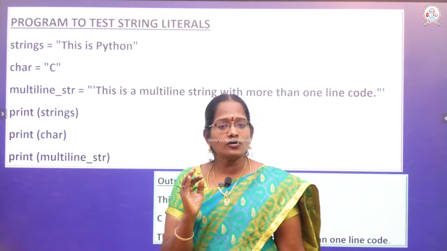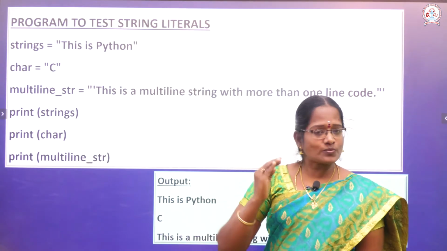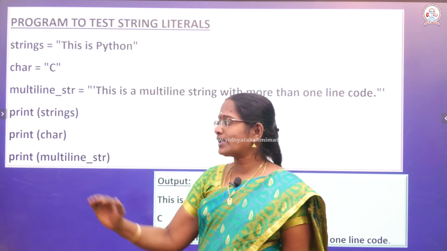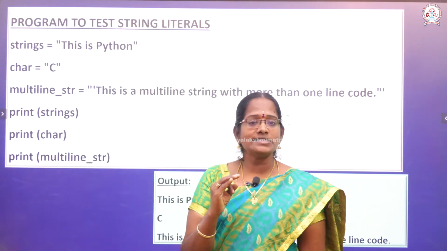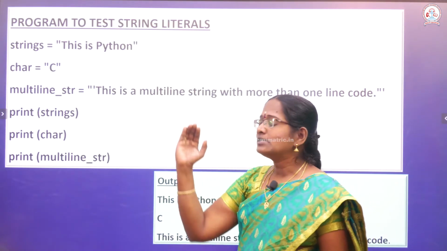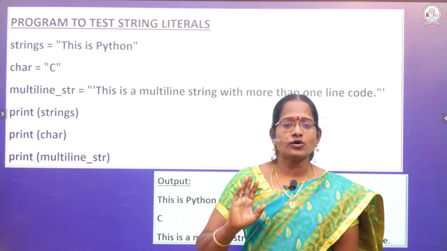In triple quotes we can use three single quotes or three double quotes. Don't be confused, you can use either; anything is okay, no problem.